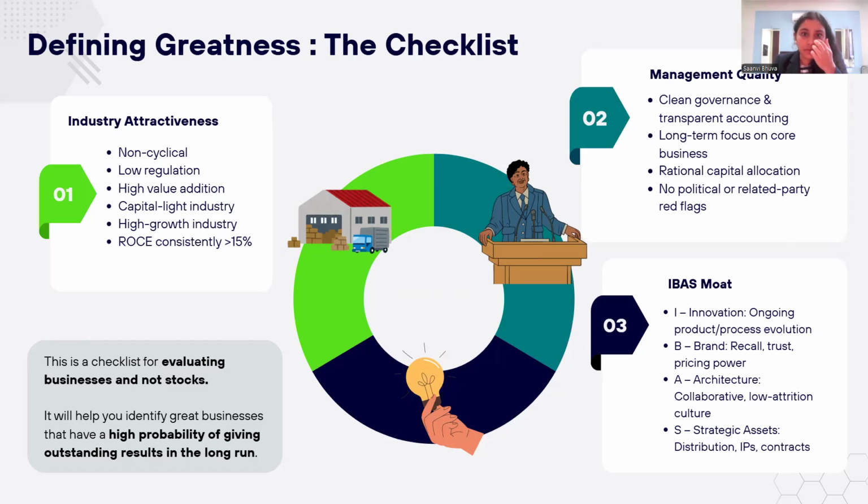The management should also have a focus on the core business. They shouldn't make any unrelated diversifications that bring down the overall ROCE. The capital should also be rationally allocated because investors only get the returns when the ROCE is more than the cost of capital. Finally, we have the moat, which shows the sustainable advantages that a company has so that they can maintain the higher ROC as compared to their competitors over a long period of time.